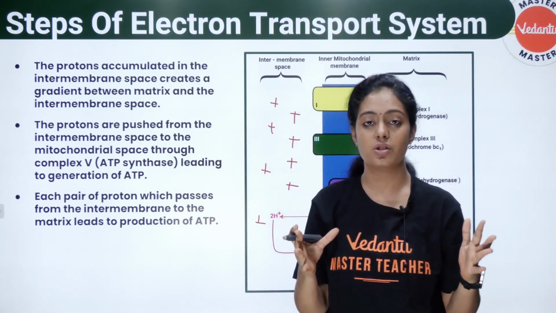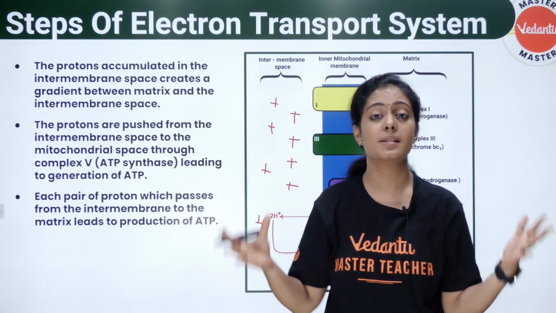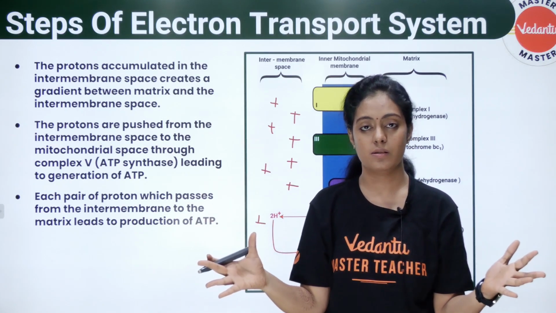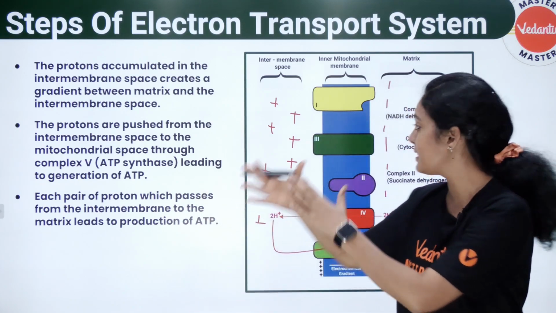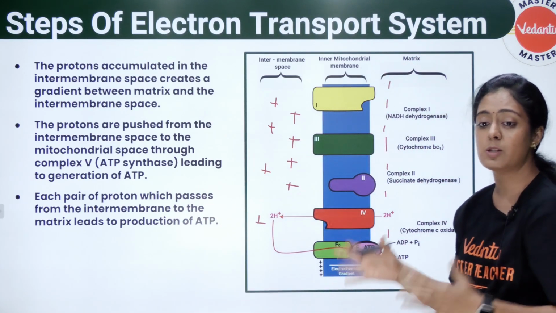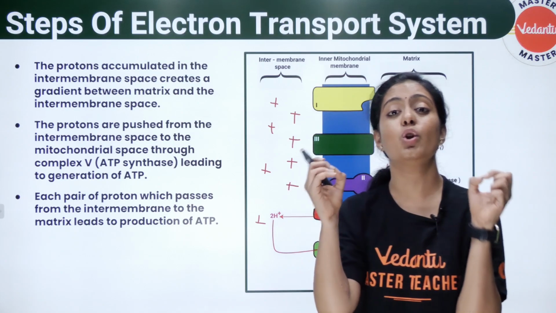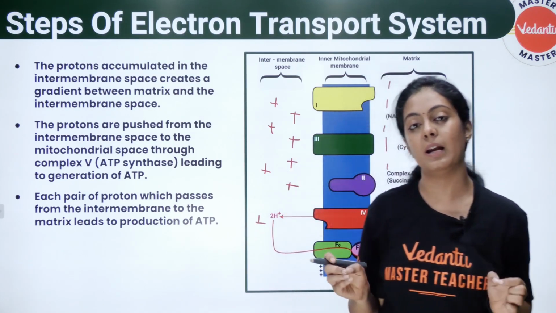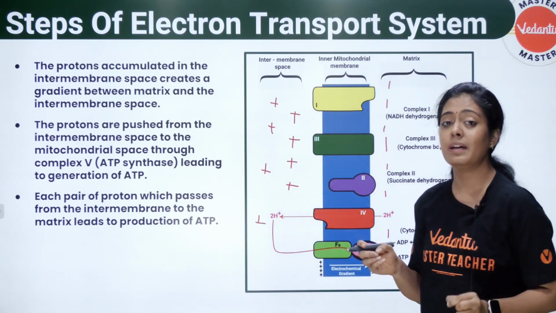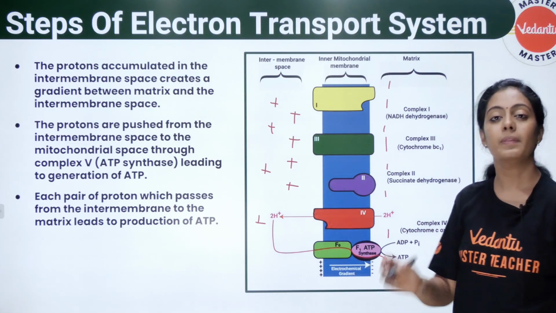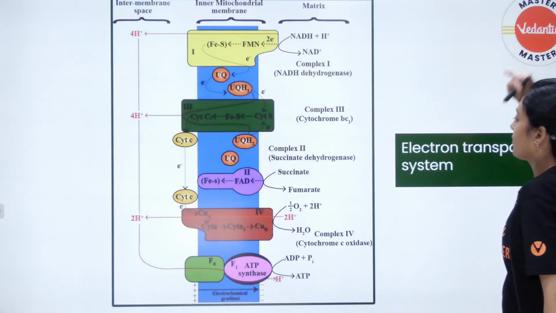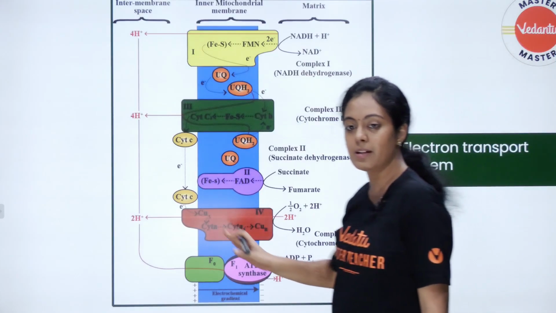Electro refers to what? Charge. Chemical refers to what? Protons. Gradient refers to what? Difference. Okay, so the pumping of protons from the matrix into the intermembrane space causes an electrochemical gradient, pasangala. This electrochemical gradient is going to drive the synthesis of ATP. Let's see how. Okay, this is the entire process.